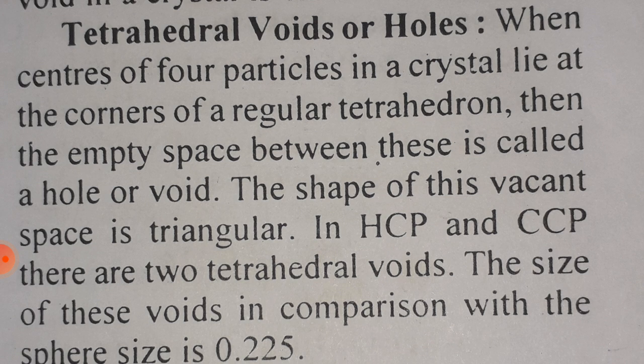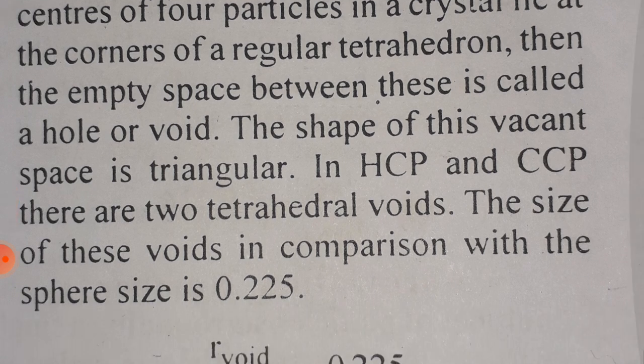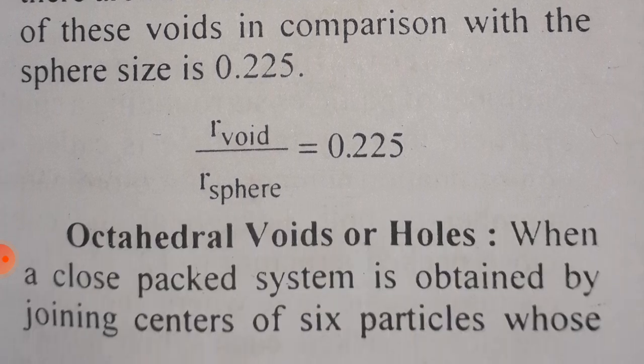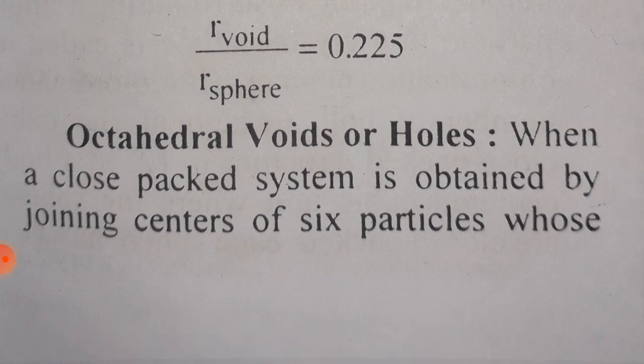When the centers of four particles in a crystal lie at the corners of a regular tetrahedron, the empty space between them is called a tetrahedral hole or void. The shape of this vacant space is triangular. In HCP and CCP there are two tetrahedral voids per particle. The size of these voids in comparison with the sphere size is 0.225. R void upon R sphere is equal to 0.225.